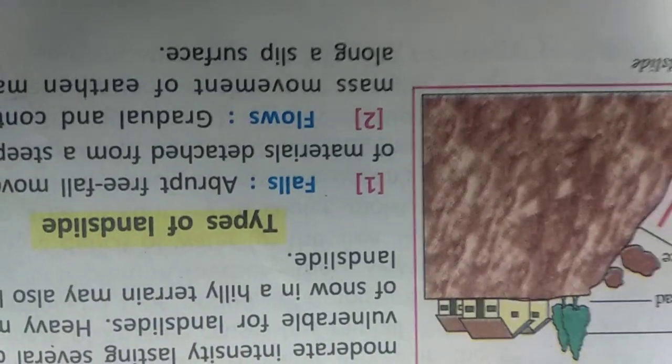Types of landslide: fall, flow, creep. Fall, free fall movement of materials detached from the steep slope. It is just coming down. Slowly the things are coming down, as the soil is soft and it is getting slippery and it is going down. So that is falls. Flows, gradual and continual movement of earthen materials along the slip surface is known as flow,